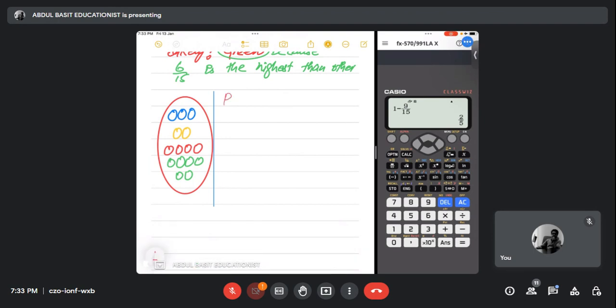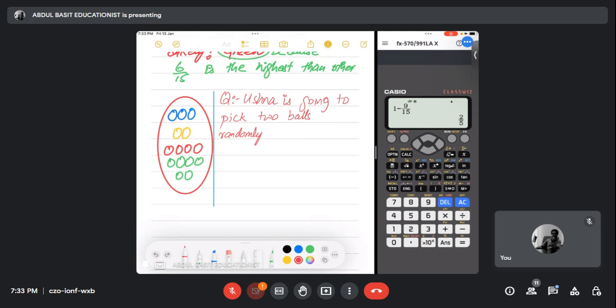What is the probability of, for example, let me write a question in English. Wait a minute, okay? For example, the question is: Ushna is going to pick 2 balls randomly, without replacement.